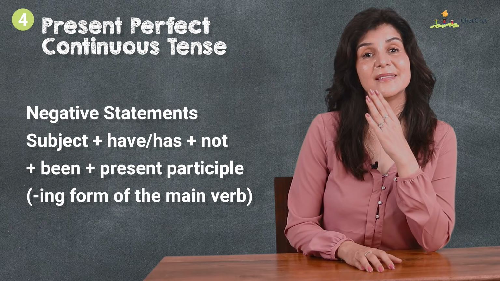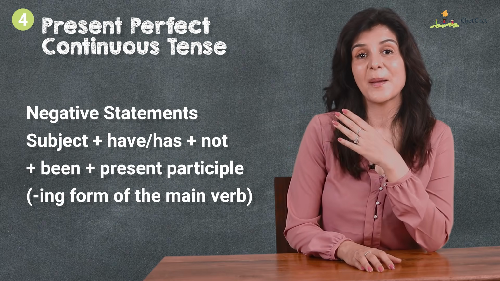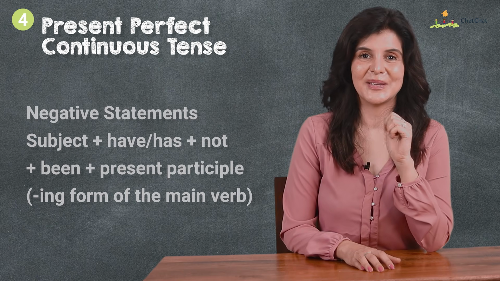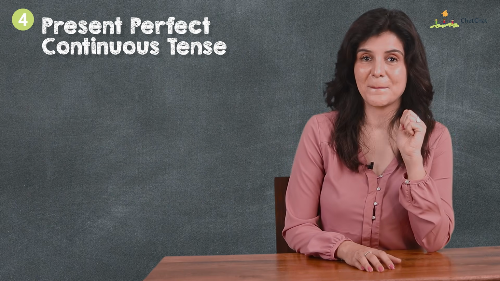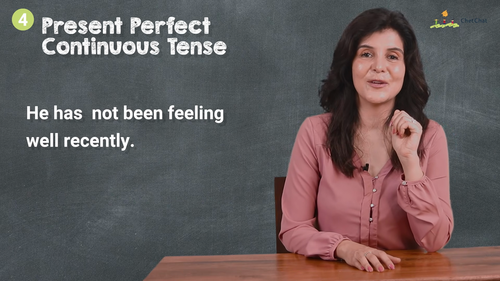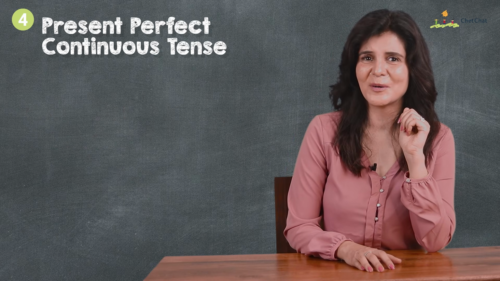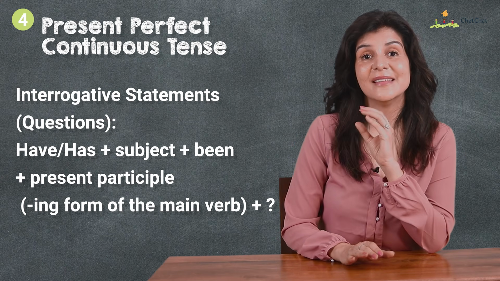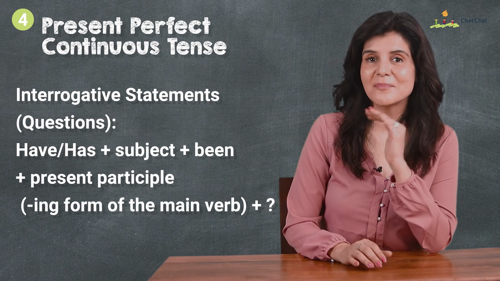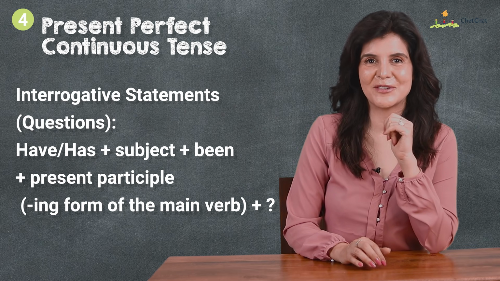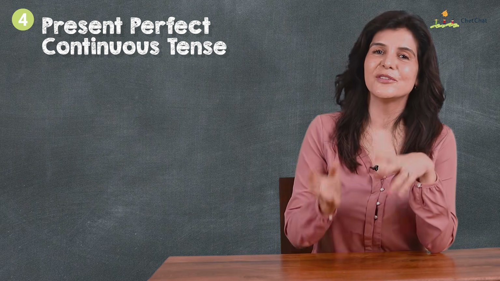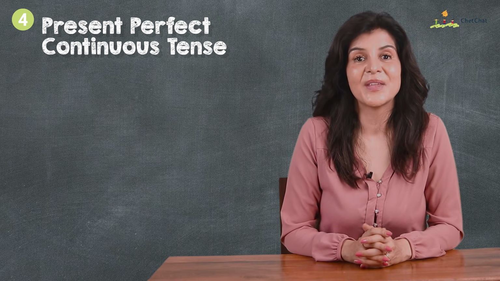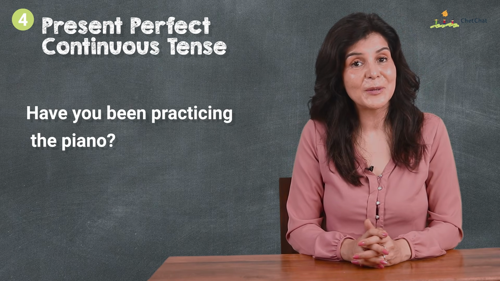In negative statements: subject, has/have, not, been, present participle -ing form of the main verb. The not comes before been. He has not been feeling well recently. Oh dear, I hope he feels better soon. The structure for questions is has/have, subject, been, present participle -ing form of the main verb, question mark. The position of has/have interchanges with the subject as it does in every question. Have you been practicing the piano?